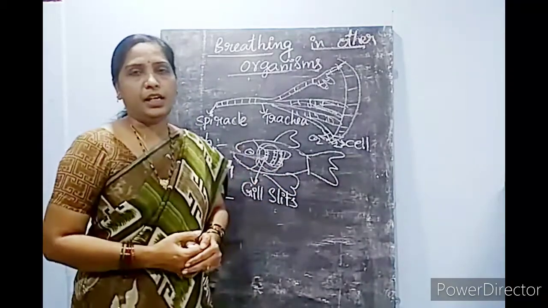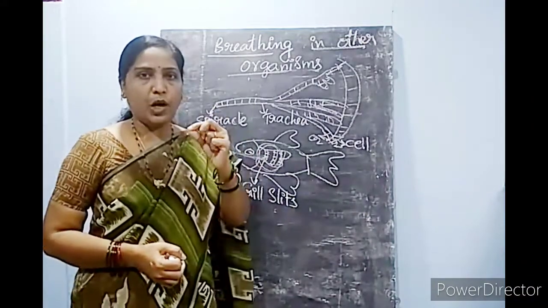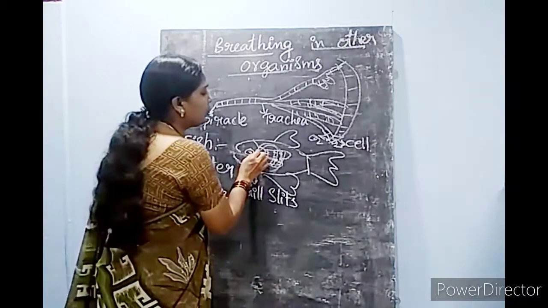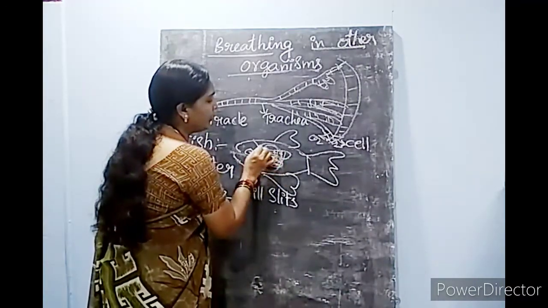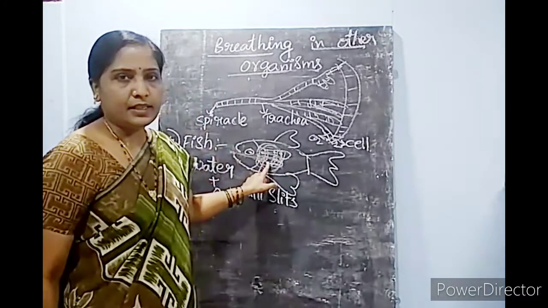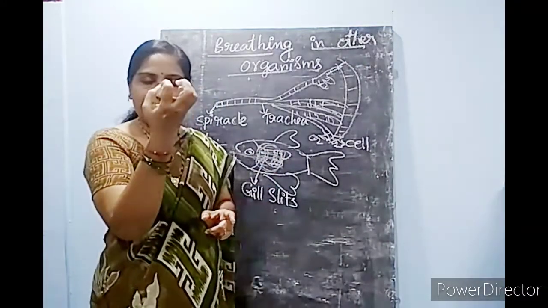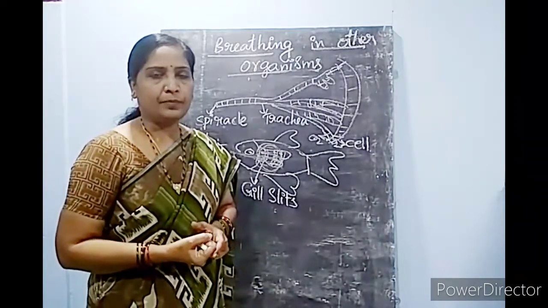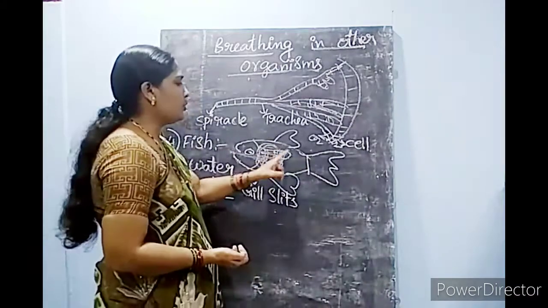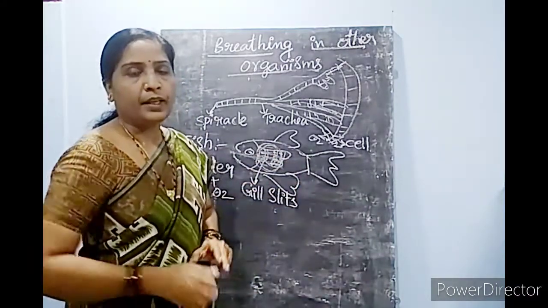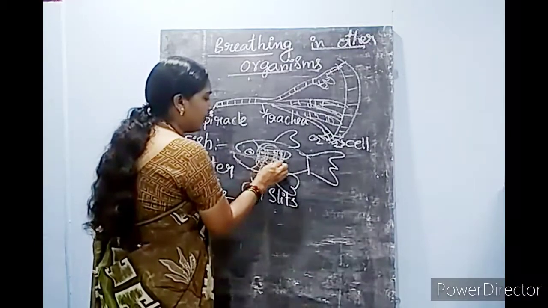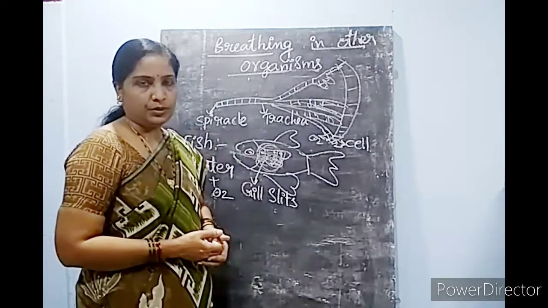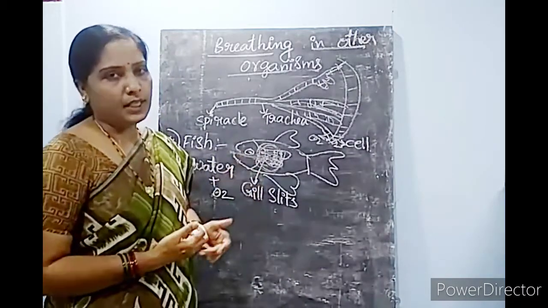After inhalation, it closes its mouth, then water enters into its body and moves above this operculum, above these gill slits. Then immediately the gill slits absorb that oxygen which is present in the water, and it reaches every part of the body. In the same manner, they release CO2 out into the water and it comes outside. So in this way, the fishes are breathing.